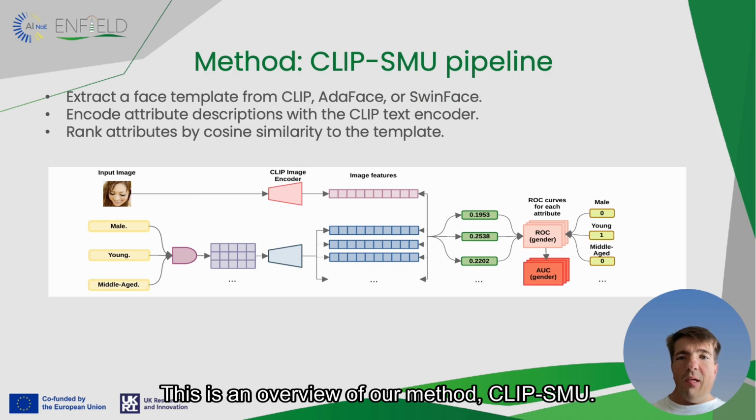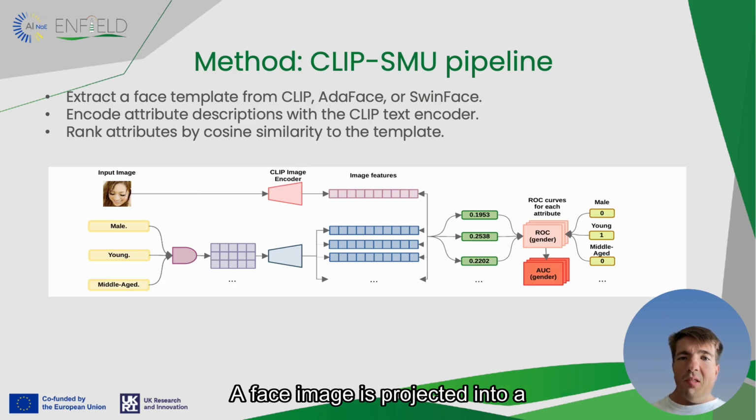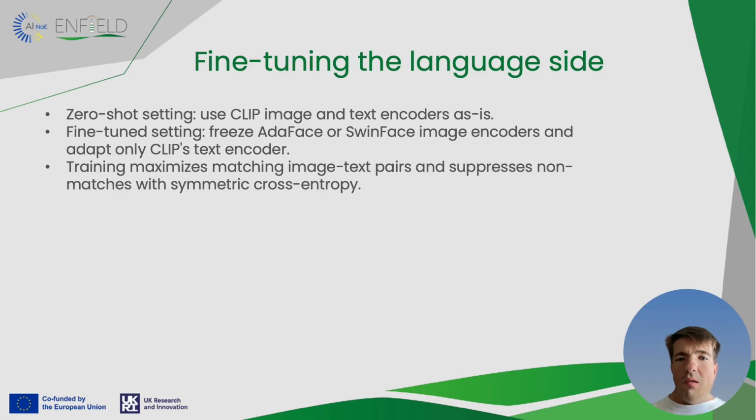This is an overview of our method, CLIP-SMU. A face image is projected into a template space, while text captions for facial attributes are projected through the CLIP text encoder. The model then compares the two spaces with cosine similarity and returns a ranked list of attributes expressed as natural language. The paper evaluates both zero-shot and fine-tuned variants.